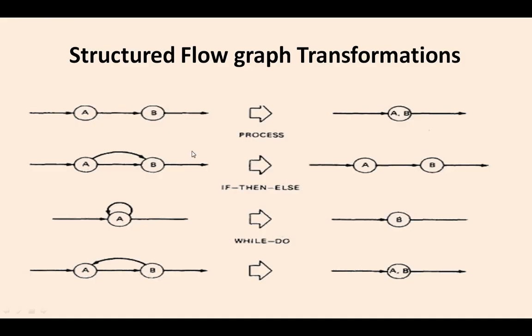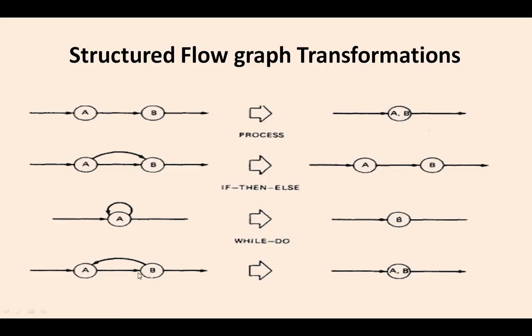Let us see. There are two nodes given, A and B, and the process will be converted in the form of the transformation. It will be converted into one single node as A comma B. And this is having two lines in parallel, and we can make it if then else, we can convert it in the form of a simpler one as A B. Okay, and A is having a self loop here, and that will be converted like this as B.